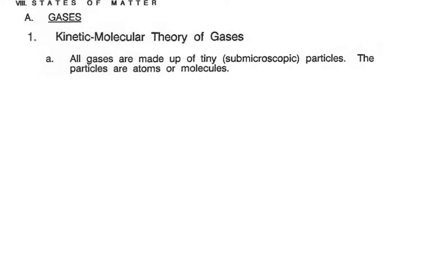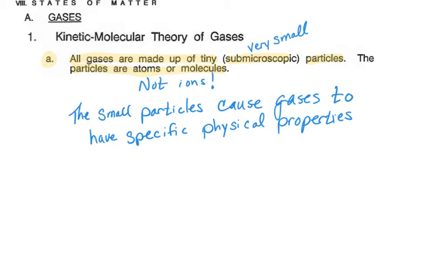The first assumption of the kinetic molecular theory of gases is that all gases are made up of tiny, submicroscopic, so we can't see them, particles. The particles are atoms or molecules. Notice that these are not going to be ions. We generally do not see ions in the gaseous state. This aspect of the theory is fairly easy to understand. There are small particles that we cannot see that cause gases to behave the way that they do. Again, these can only be atoms or molecules.